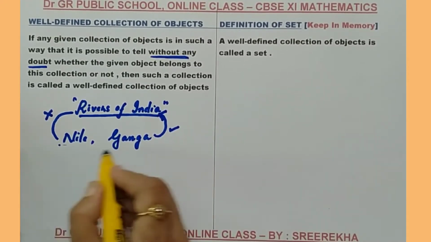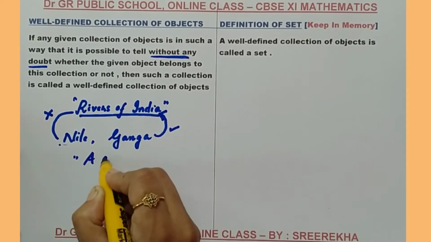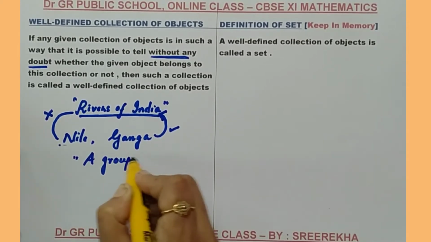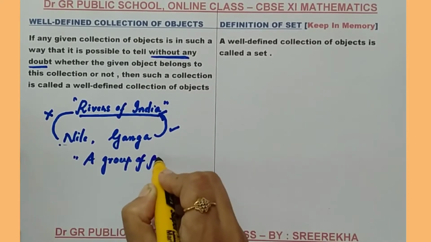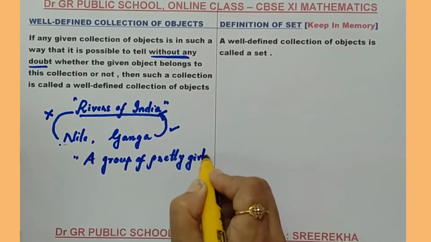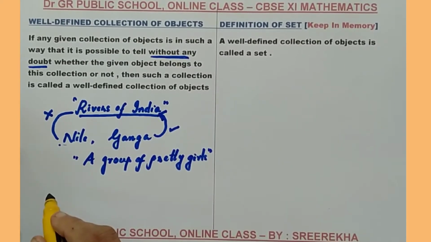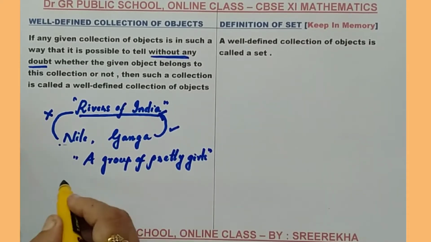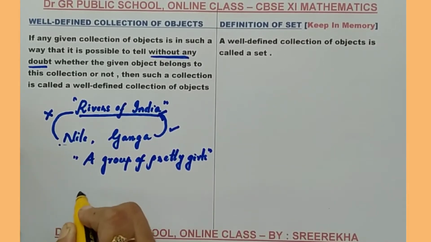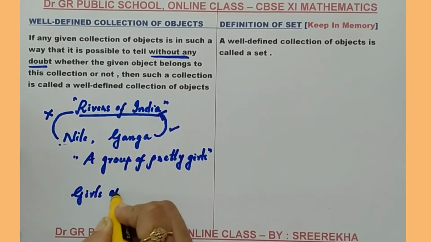Suppose you consider another collection of objects, a group of pretty girls. We can check whether this collection is well-defined or not. Suppose I consider the members as the girls of class 11.